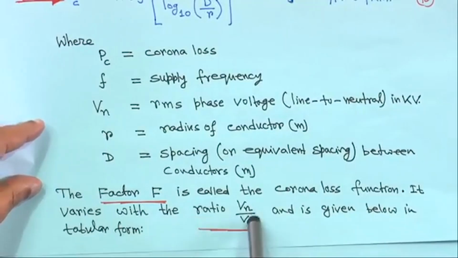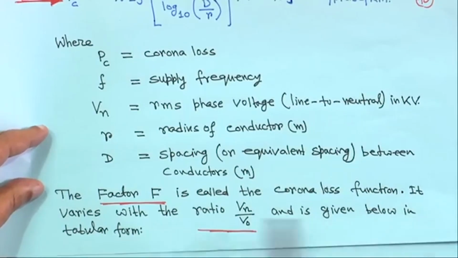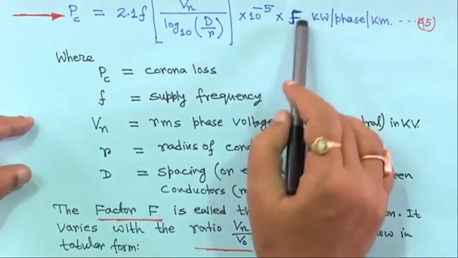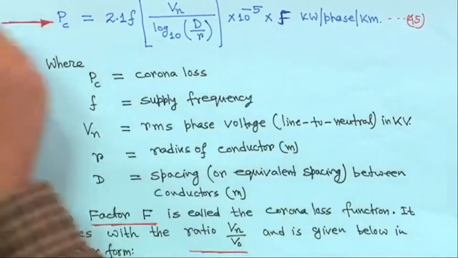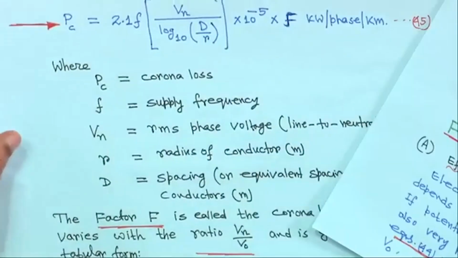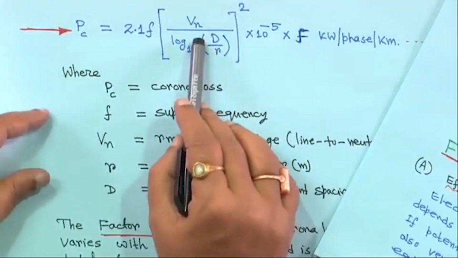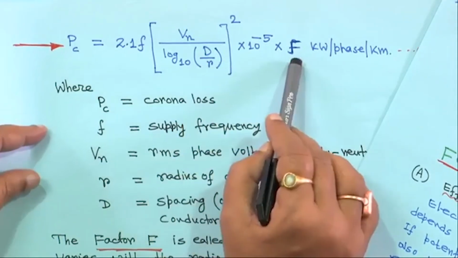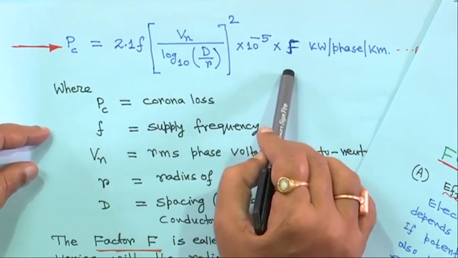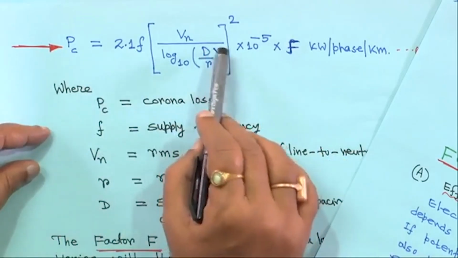It varies with the ratio Vn by V0 and is given below in tabular form, I will show you. So, F is a variable that depends on the Vn by V0 ratio. Although V0 is not coming in this equation, F is a function of Vn by V0, that means this Pc is also a function of V0.